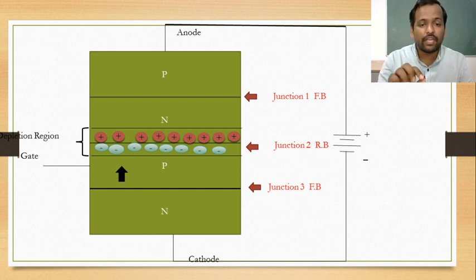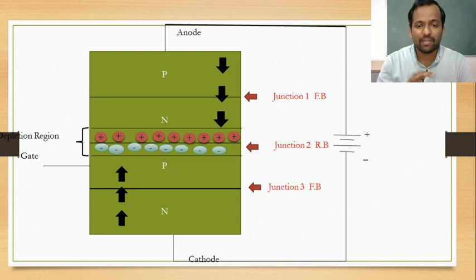Now whenever you want to turn on the SCR, you must break that depletion region. That is a barrier to charge carriers. Hence there is no movement of electrons from cathode to anode, and no movement of holes from anode to cathode, as the barrier, the depletion region, is formed at junction J2. Now if we have to latch the SCR into the conduction state, we must break that junction J2.